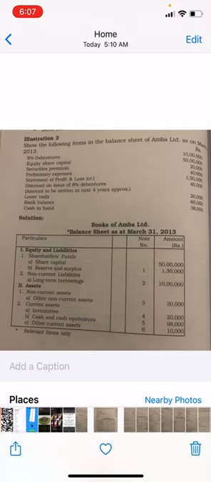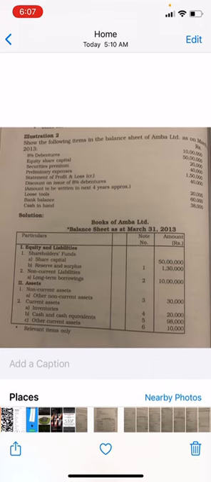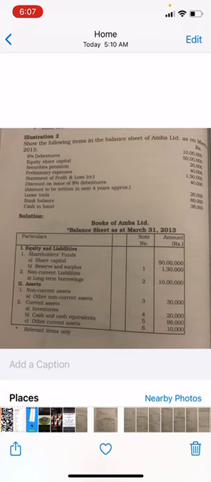So these preliminary expenses will be written off completely in the year in which such expenses are incurred. Next you have the statement of profit and loss, the credit balance. That is 1,50,000. So where do you write this? Since this is a credit balance, this comes under reserve and surplus.